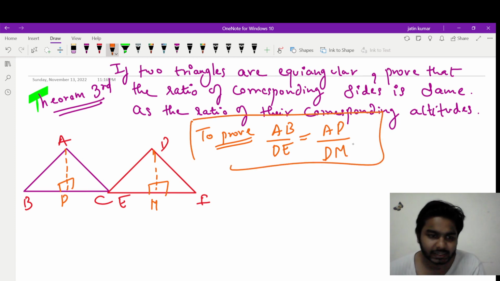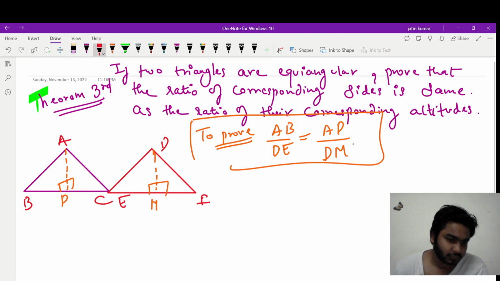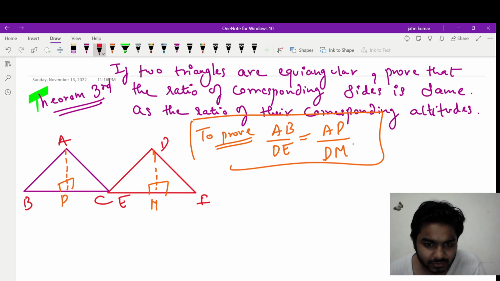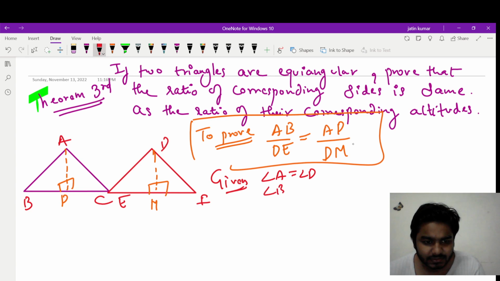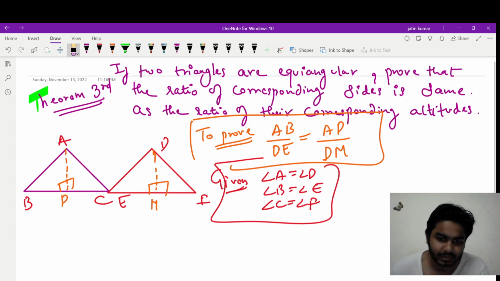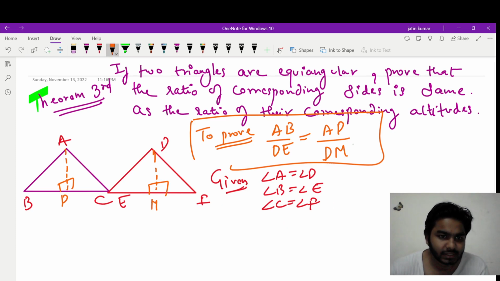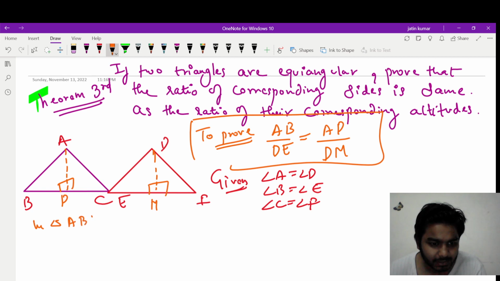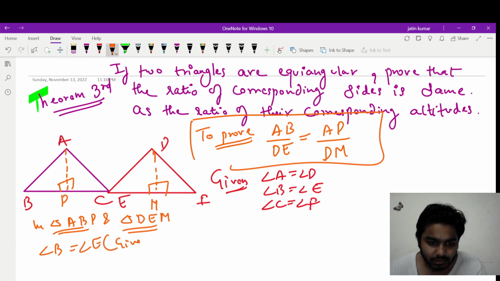Again we will take the left side triangles to prove. And what is given to us? All equiangular, it means all the angles are equal, it means both the triangles are similar also. So angle A is equal to angle D, angle B is equal to angle E, and angle C is equal to angle F. This is what is given to us, because both the triangles are equiangular, right? Again we will take triangle ABP and triangle DEM, both left side triangles we will pick. And can I say angle B is equal to angle E? Yes, given. And can I also say that angle APB will be equal to angle DME, both are 90 degrees.